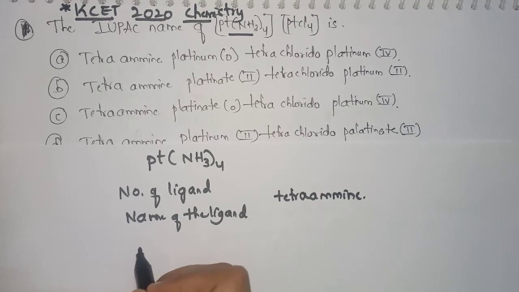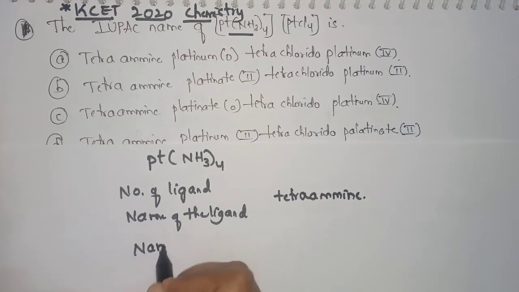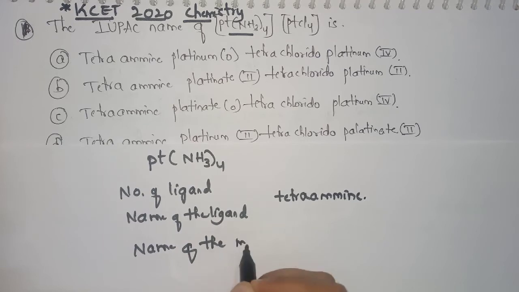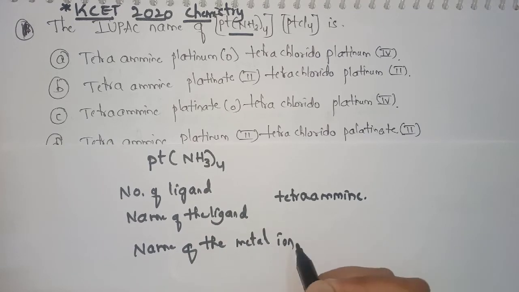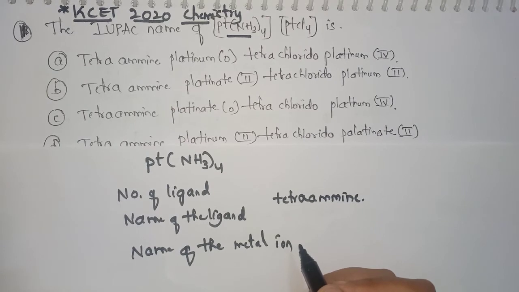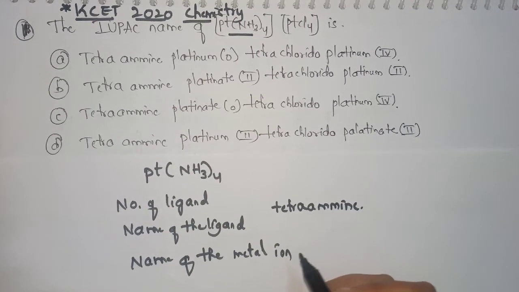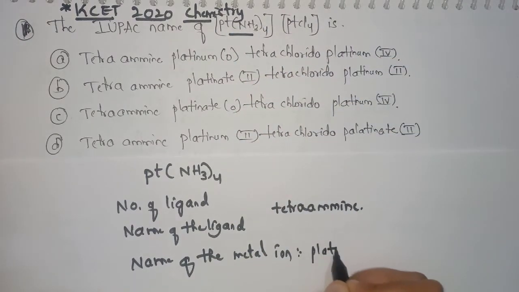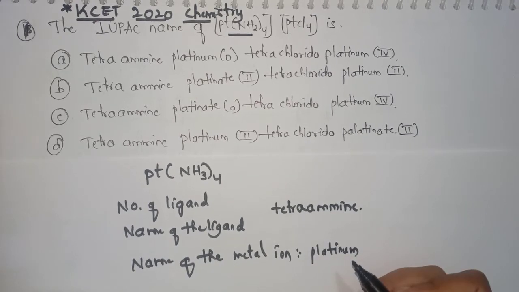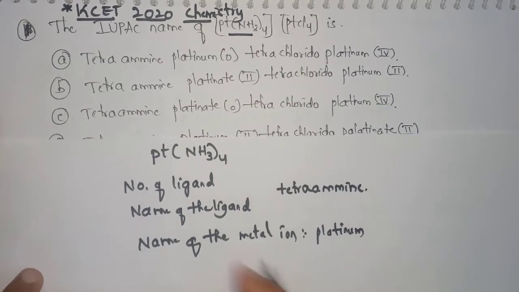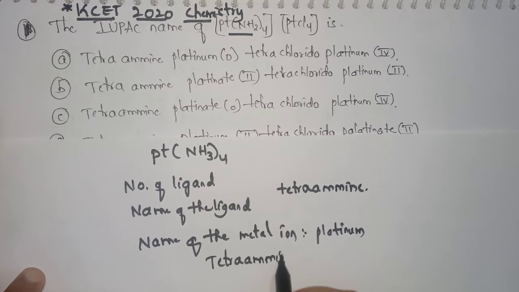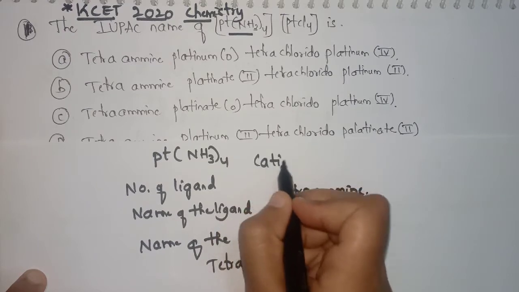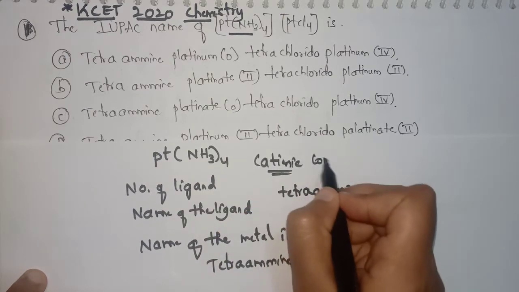Next, coming to the name of the metal ion. Here the metal ion name remains the same. It does not change. So the metal here is platinum. By combining these two, we will get the name tetraammineplatinum. This is for the cationic complex. Now another one is remaining, that is the anionic complex.